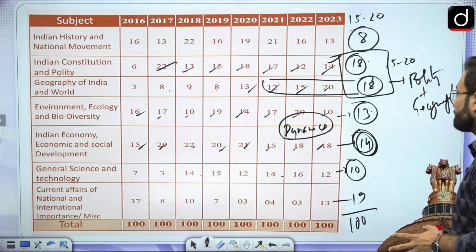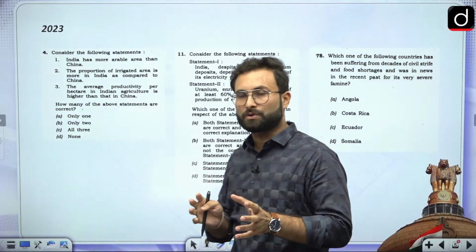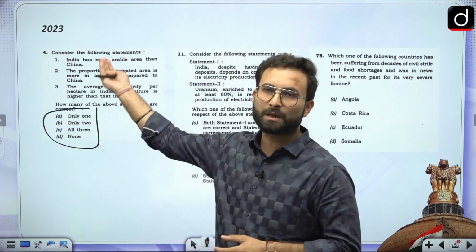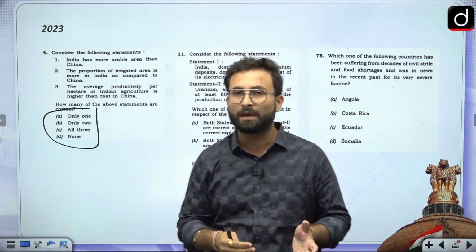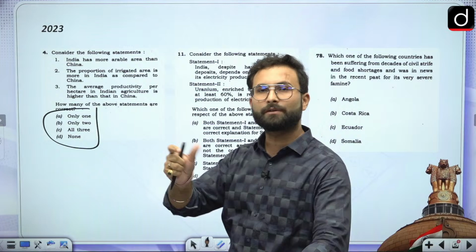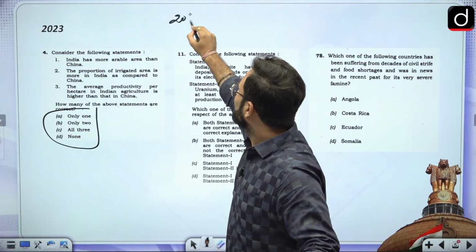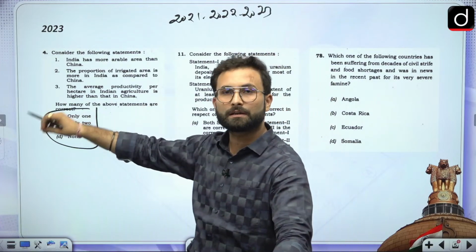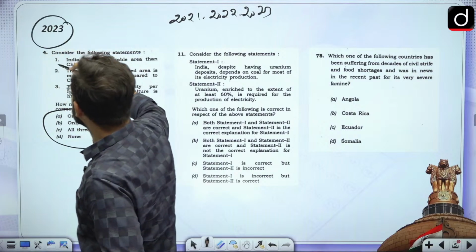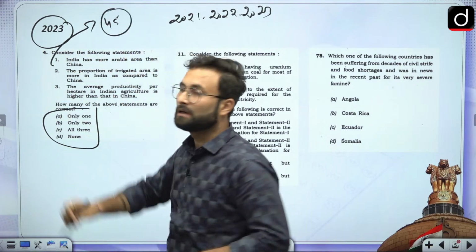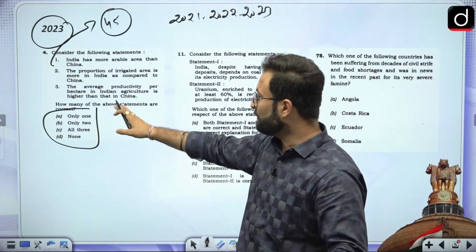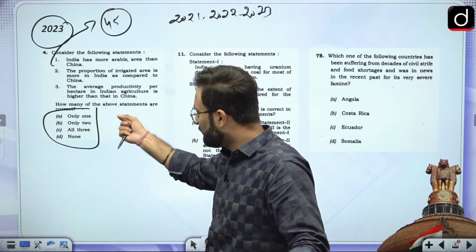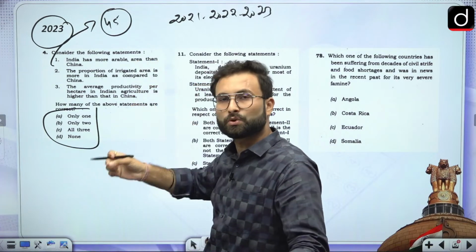Now moving further to the next part, how the question paper was. In 2023, this was the surprising element. We have had statement based questions in the UPSC for a long time, but they have played with the options in 2021, 2022 and 2023. This element was there, and they have increased it in the 2023 paper. Nearly 45 questions have been asked in such a pattern. If you know the statements, only then can you go for marking the right answer, because you should have an idea about all 3 statements.